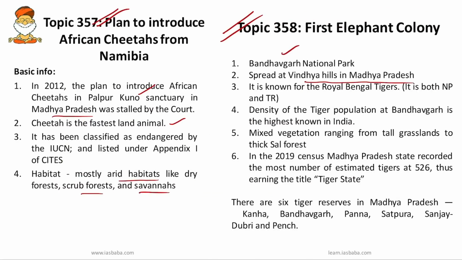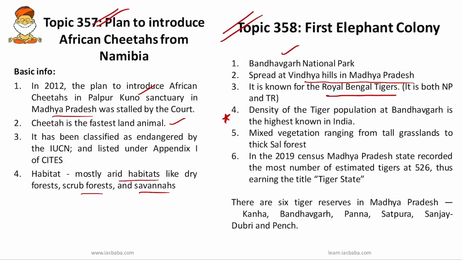This Bandhavgarh National Park is spread over the Vindhya Hills in Madhya Pradesh, and it is known for the Royal Bengal tigers. It is both a national park as well as a tiger reserve. The density of the tiger population at Bandhavgarh is the highest known in India. So you have to remember this. And Bandhavgarh has mixed vegetation ranging from tall grasslands to thick sal forests.